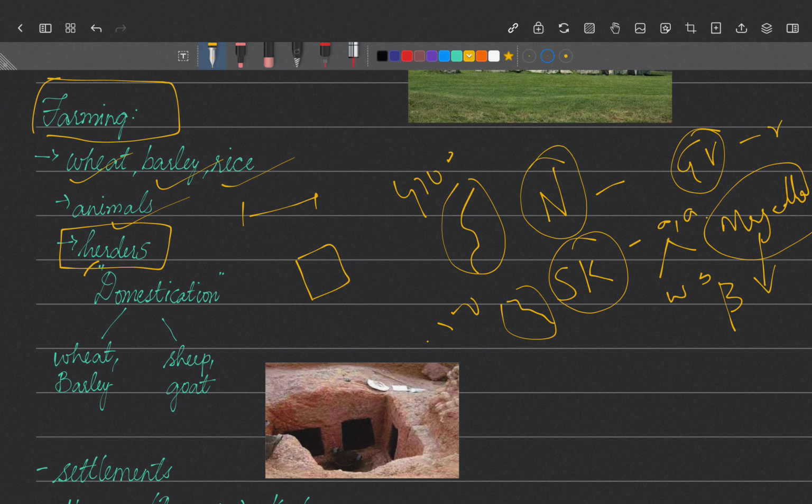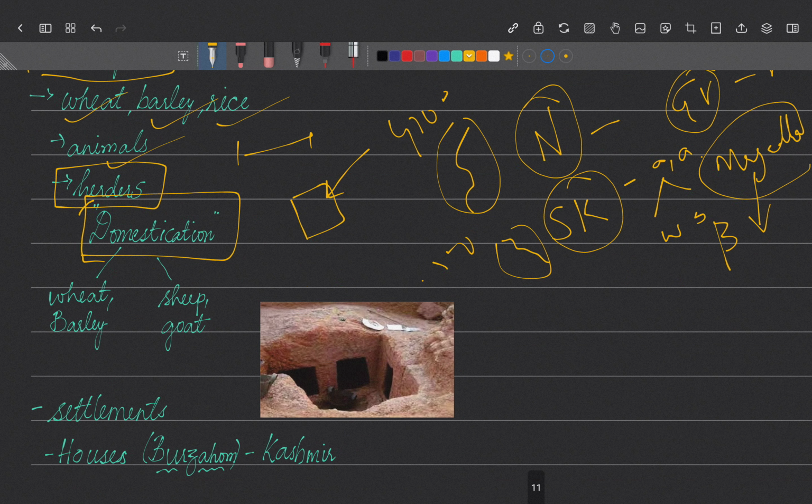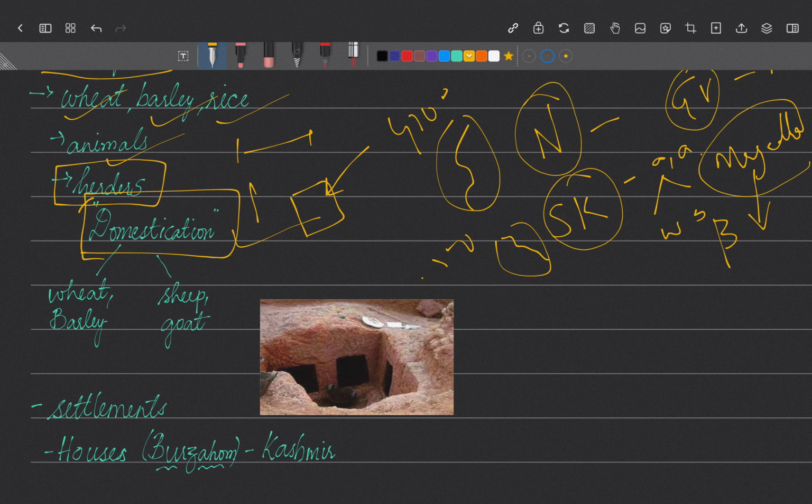So, agricultural lands, and also they understood the patterns of animals, right? They followed them, and they understood the grazing patterns. So they domesticated some of the animals. What is domestication? It is to rear some of the animals. They are not wild animals, they are not left free. You bring them home, or you keep them under your control, right? For any purpose. They used them for food, or milk, or any kind of activity that the animals can do. So domestication was also a major important step.